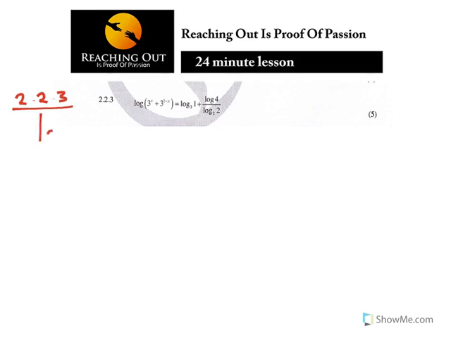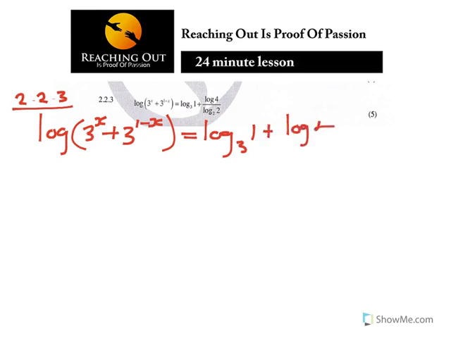If I can rewrite it, log base 3 of (3 exponent x plus 3 exponent 1 minus x). They are bringing something similar again, is equal to log base 3 of 1 plus log 4 over log base 2 of 2.